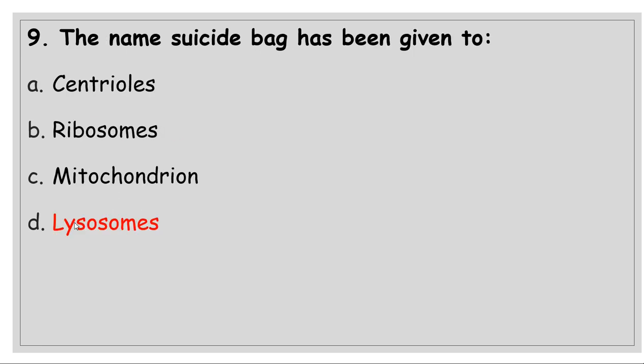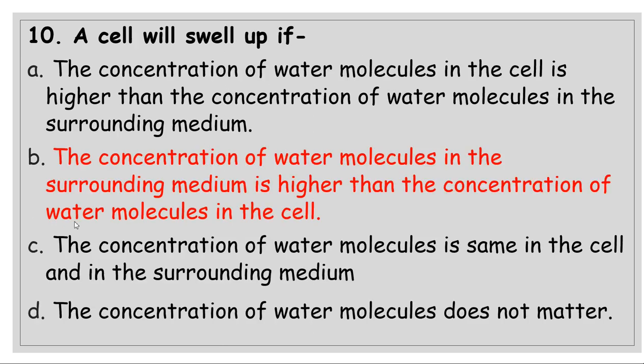The name suicide bag has been given to, yes, it is a very common question. The suicidal bags are lysosomes, as they have very high power enzymes that help to digest the waste material or the foreign particles which invade the cells, but at times due to starving or due to disturbed cell functioning, lysosomes sometimes burst themselves, and when they burst they digest the whole cell. In other words, suicidal bag, which is responsible for the suicide of the cell.